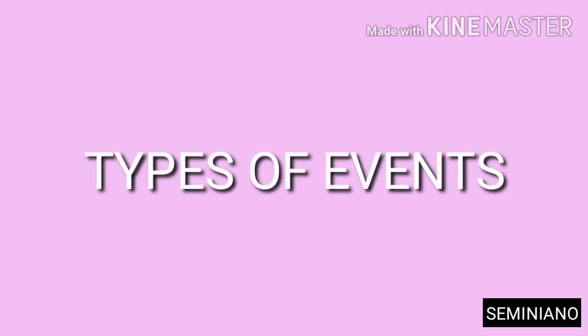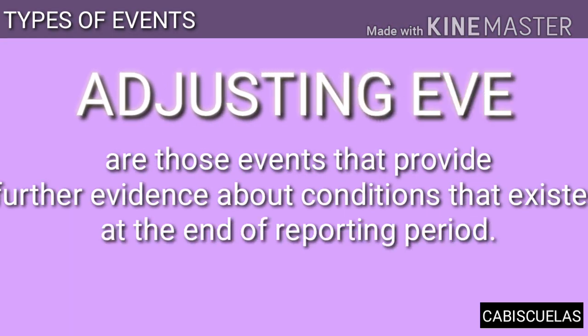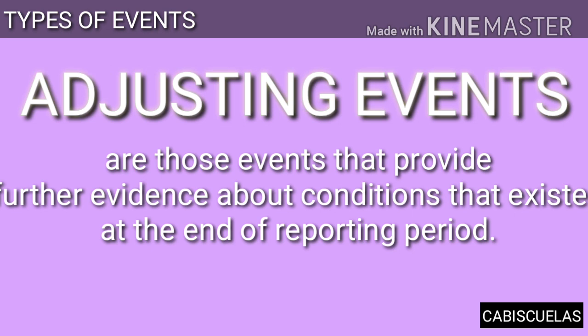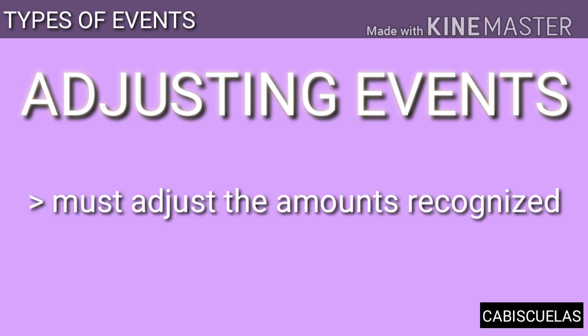Now, let's proceed to the types of events after the reporting period. We have here the adjusting and non-adjusting events. Adjusting events are those events that provide further evidence about conditions that existed at the end of the reporting period. Accordingly, an entity must adjust the amounts recognized in the FS. So let me provide some examples for this event.